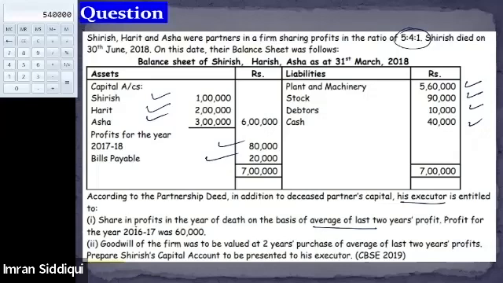Profit for the last year was 60,000. Goodwill of the firm was to be valued at 2 years purchase of average last 2 years profit. Prepare Shri's capital account to be presented to his executor.